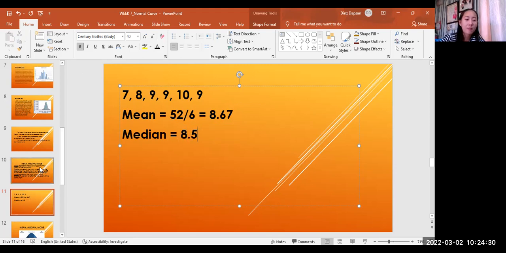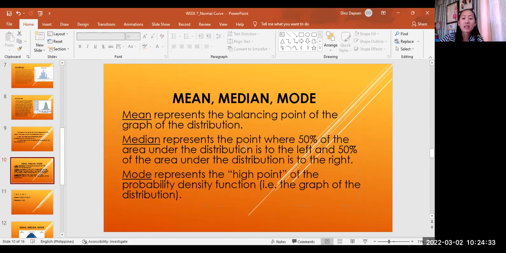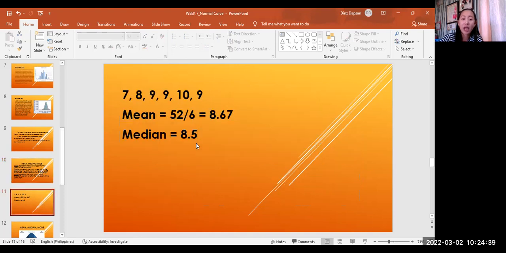Okay, so a while back, median represents the point where 50% of the area under the distribution is to the left. Okay, so kalahati ng kalahati, since we have 6, half, which is 3 students, will be on the left, and then 3 will be on the right. So median, parang binabalance, it's the middle score. Okay, 7, 8, 9, 10, the middle score is 8.5.